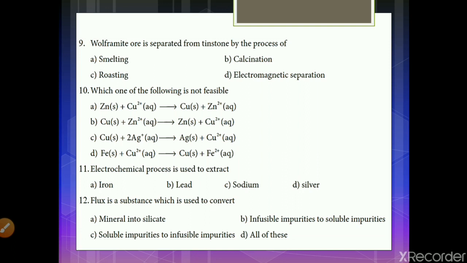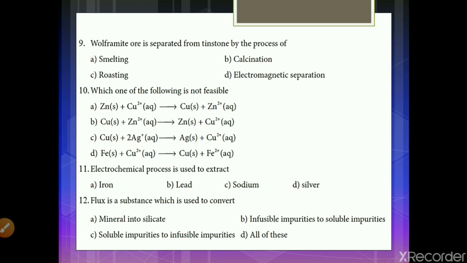This infusible impurity, silicon dioxide, can be made into a soluble impurity with the help of calcium oxide. Here the infusible impurity is silicon dioxide, and when it is treated with calcium oxide, it forms calcium silicate. So flux is a substance which is added to a gangue or impurity and gets separated as slag. And therefore the answer is B, infusible impurities to soluble impurities.